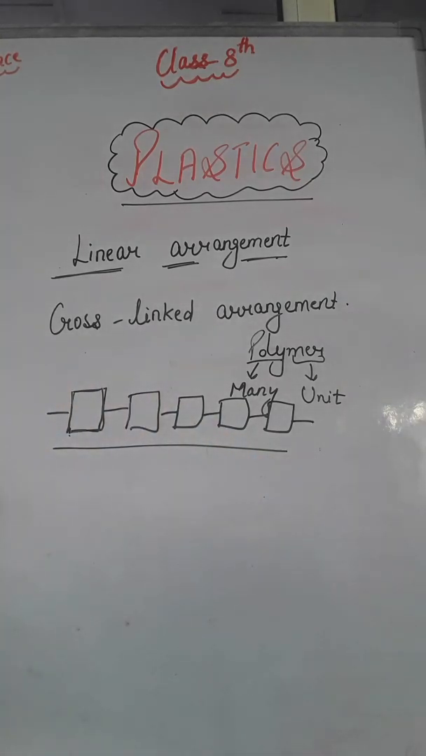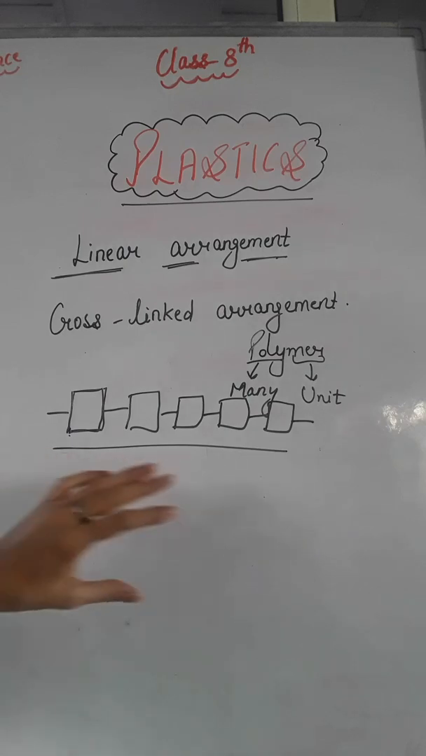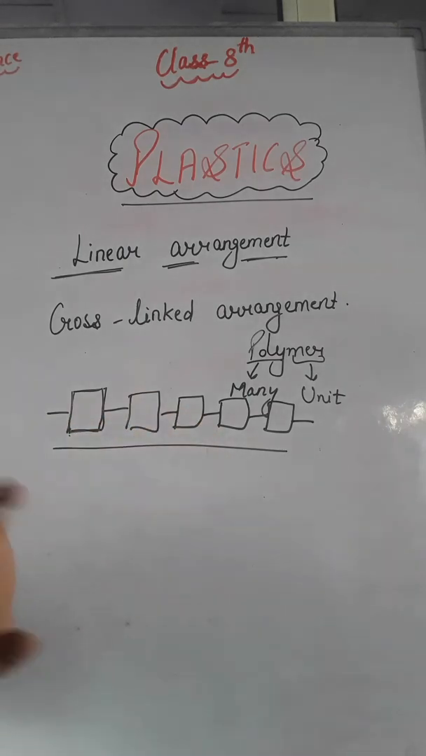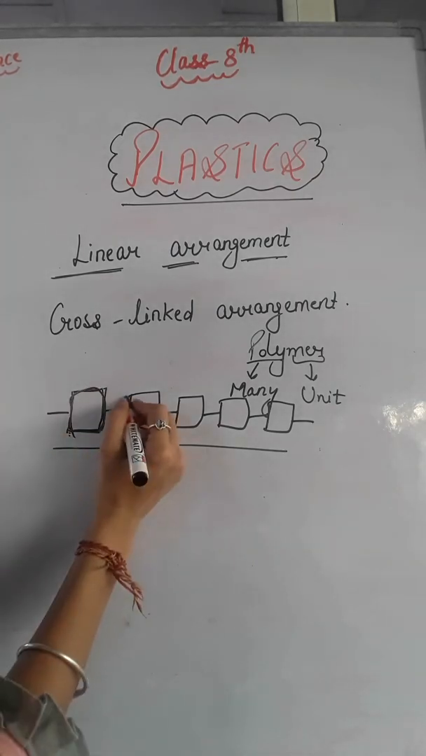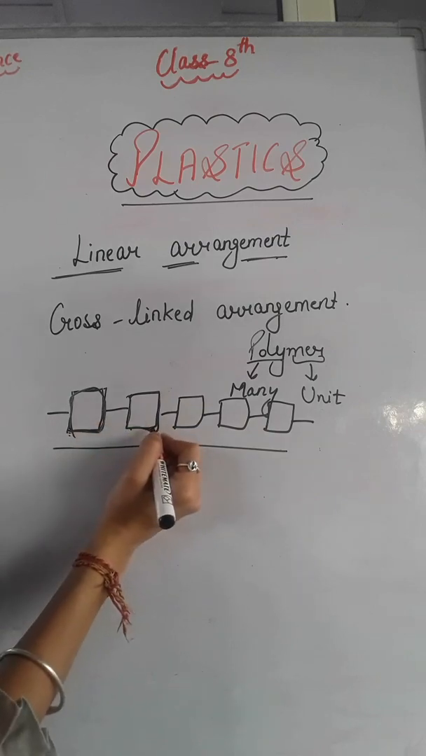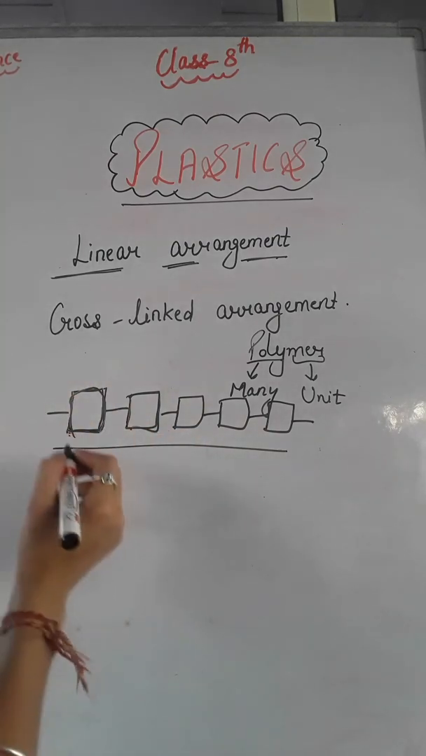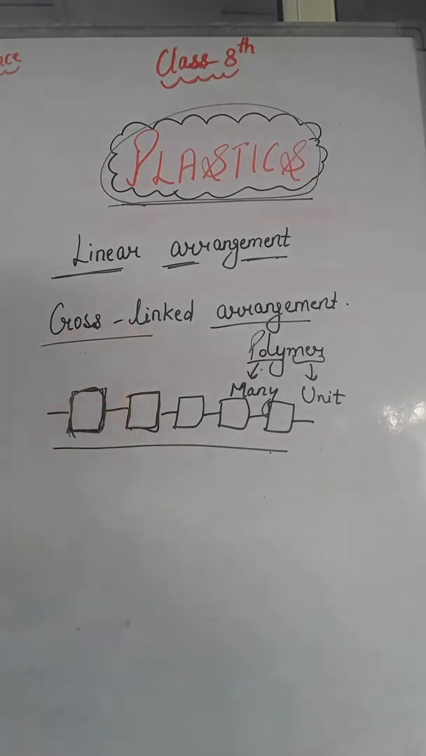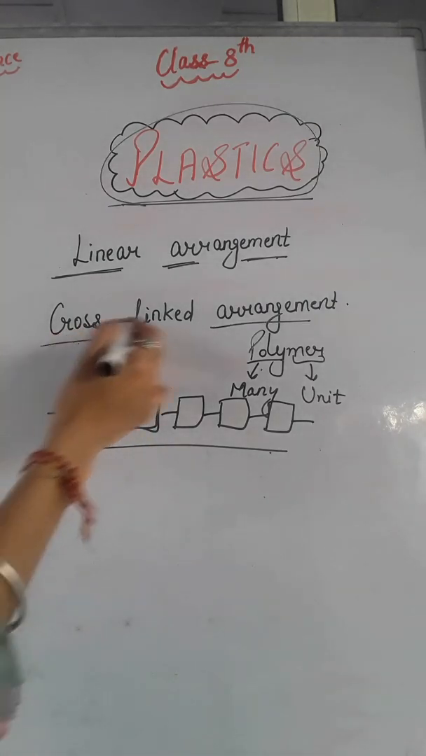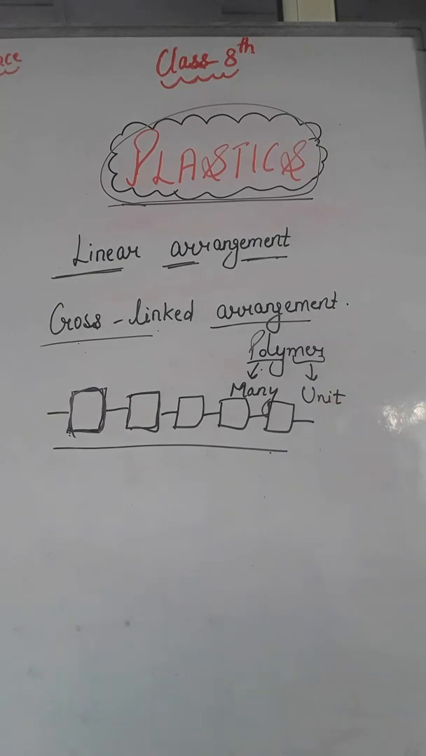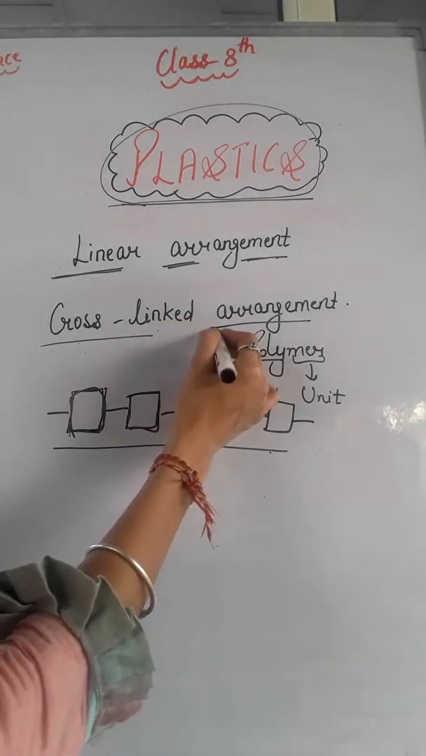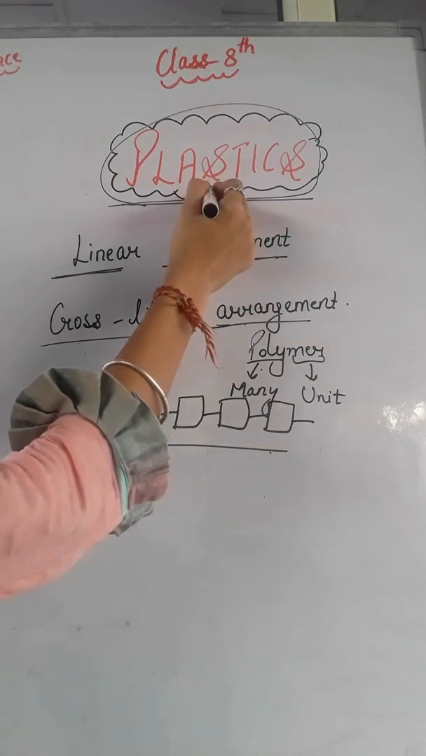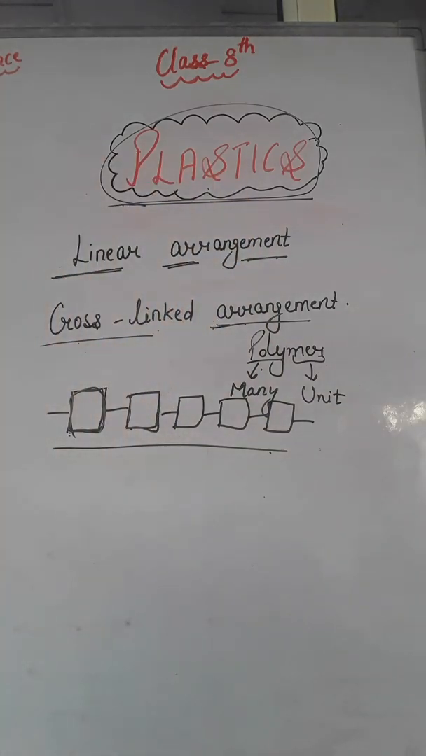This is a continuous chain, or continuous arrangement, that is, one unit and another unit of the same type, means units are arranged linearly, right? Now next is the cross-linked arrangement, or cross-linked polymers. Cross-linked arrangement of plastics means one polymer chain is linked with another polymer chain, right?